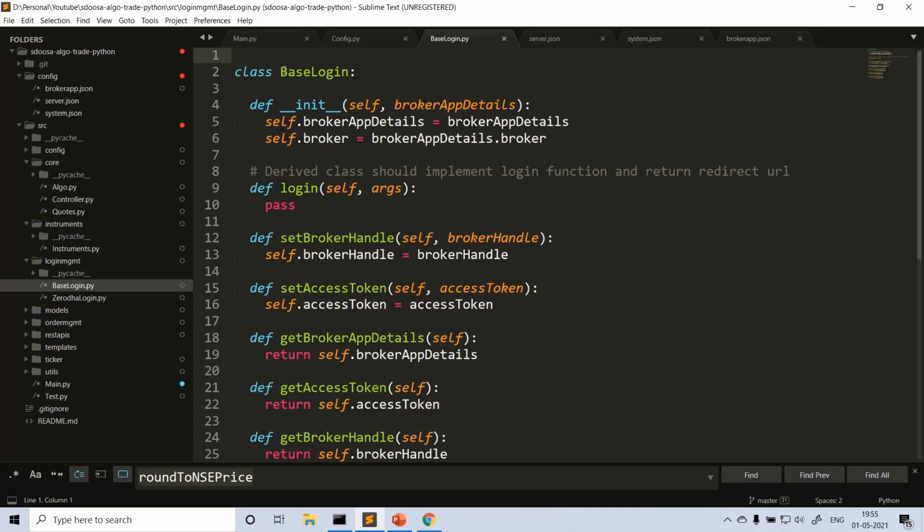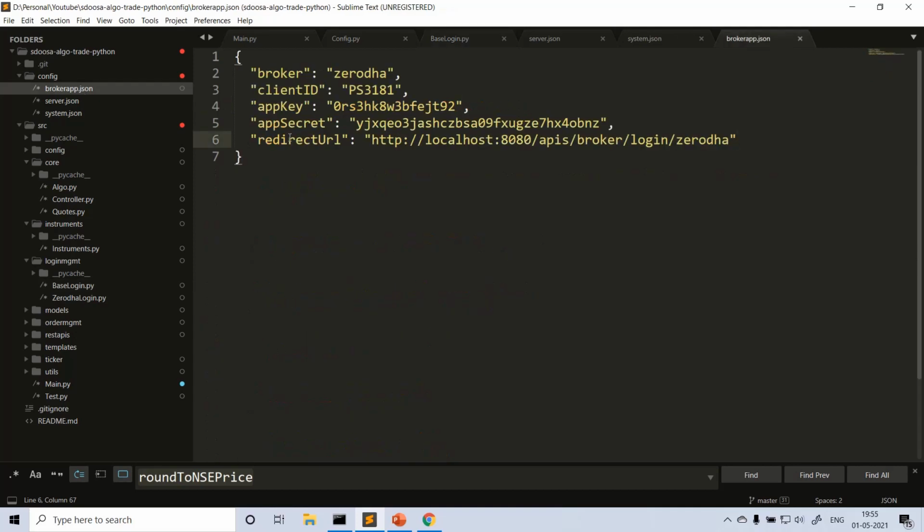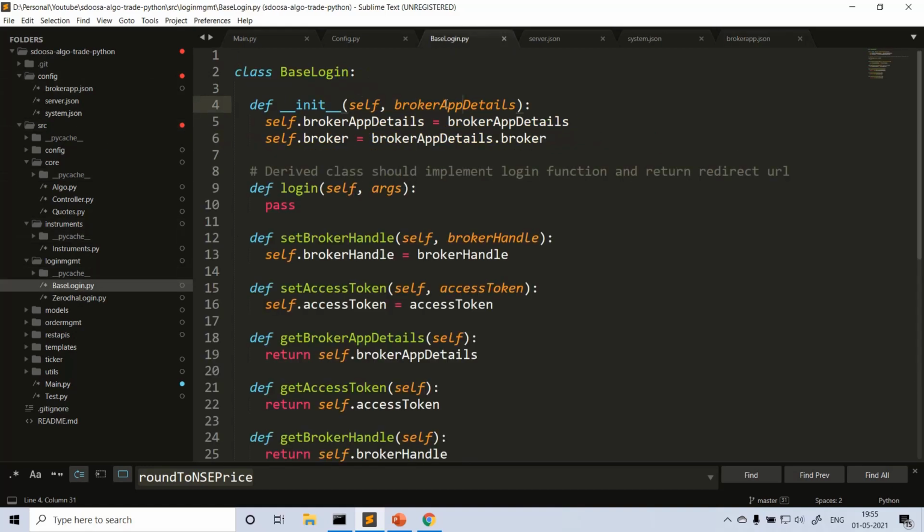Here, this is the constructor of this base login. The constructor takes broker app details. These broker app details are nothing but this broker app.json file, right? We have client ID, app key, secret, right? These are the parameters we'll fetch from there, and we'll pass them to the base login. So this is the model basically. The details I'm setting here, right?